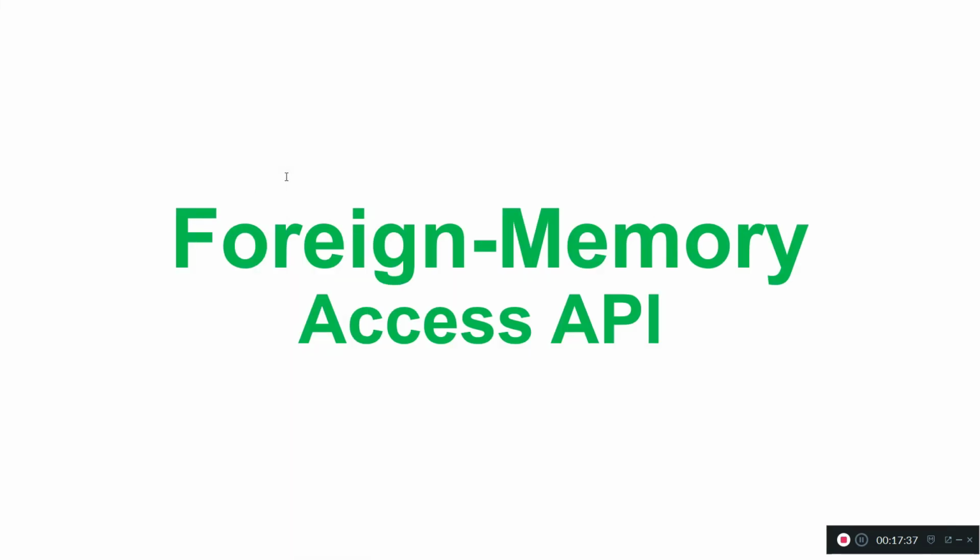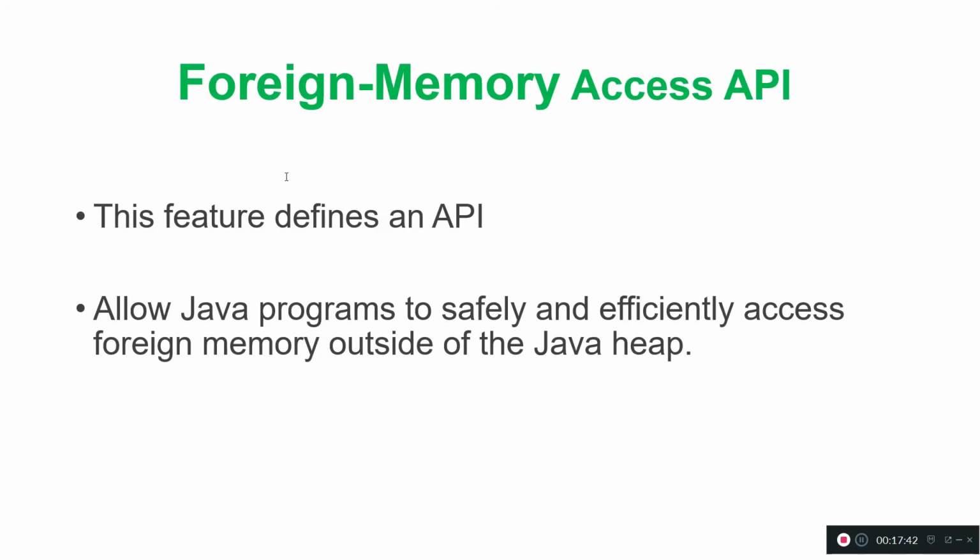Next, the foreign memory access API. This is a good feature. It is providing one API, and using that API allows Java programs to safely and effectively access foreign memory outside of the Java heap. As of now, if you create any Java program and it creates any object, it goes to the heap memory.